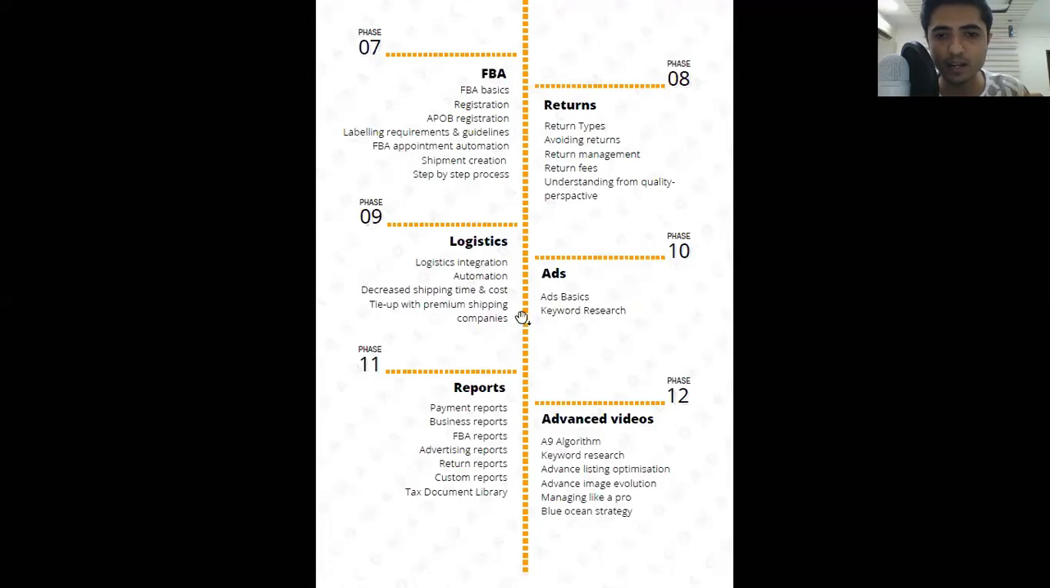Then there is ads. There are ads basics and keyword research. Now in the ads I have not covered so much in phase 10, but when you go to phase 12, there is something that you need to know.